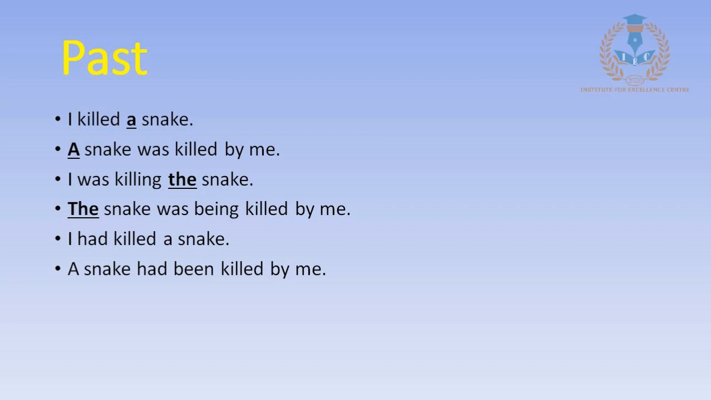The snake was implies that it is in the past. Being implies it's the continuous. And killed is the third form of kill. Again, the second form is also killed, and the third form is also killed. So the snake was being killed by me. Okay. Now we'll go to the past perfect tense.